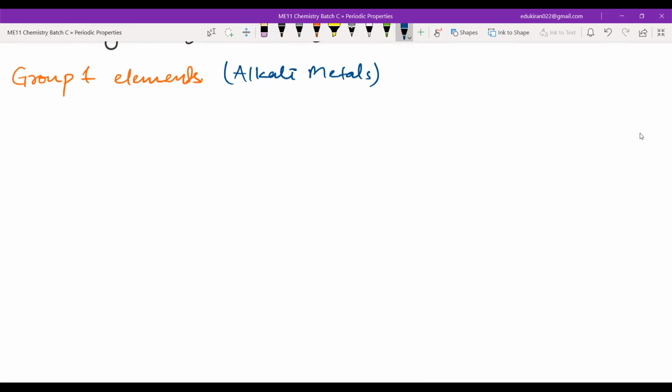Now, what are the elements in group 1? You have hydrogen, lithium, sodium, after that potassium, rubidium, cesium, francium.